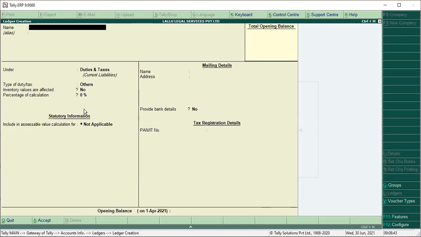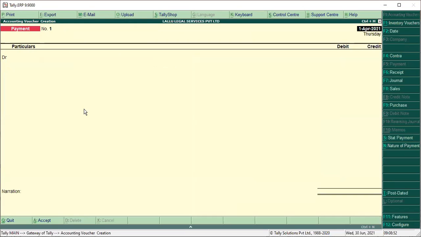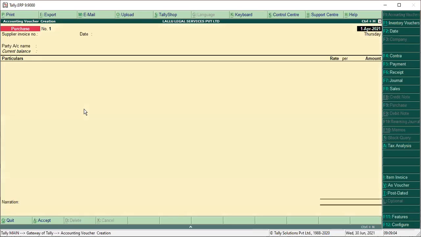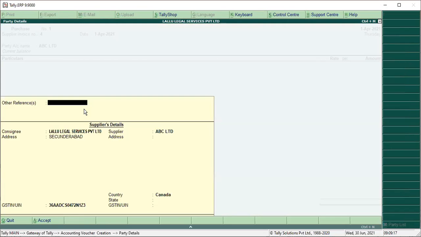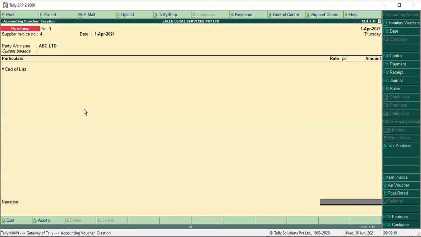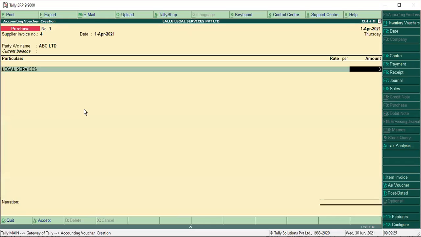Then we'll enter the accounting vouchers. Go to Gateway of Tally. To go to Gateway of Tally, press Escape. From Gateway of Tally, press V. Purchase voucher. Press F9, the shortcut key for purchase. You enter a random invoice number as 4. Party name is ABC Limited. Already we entered the details. What is this? Legal services. How much? 3 lakhs.